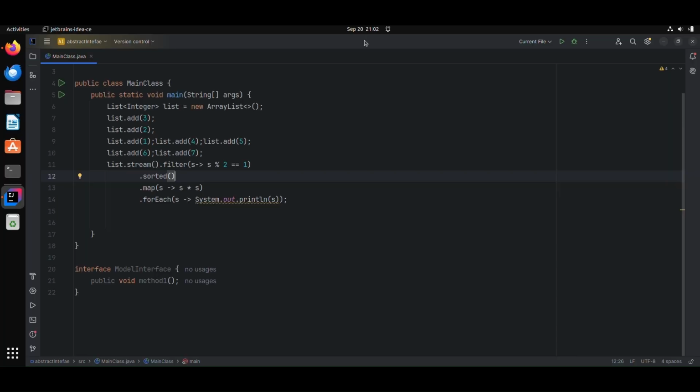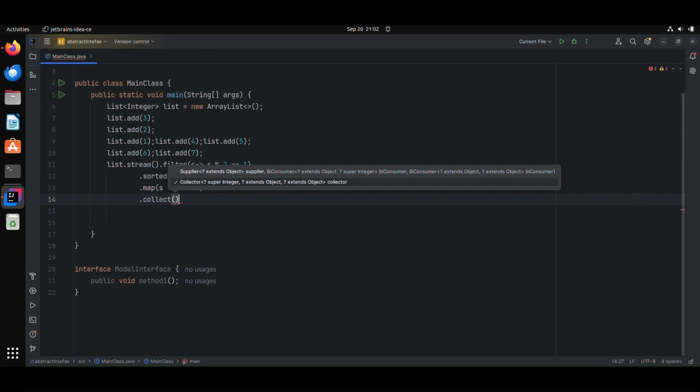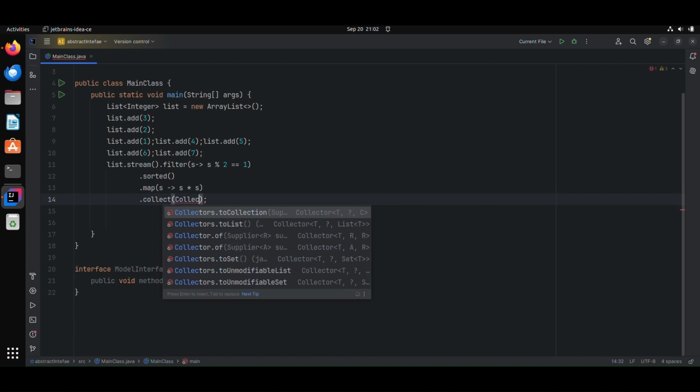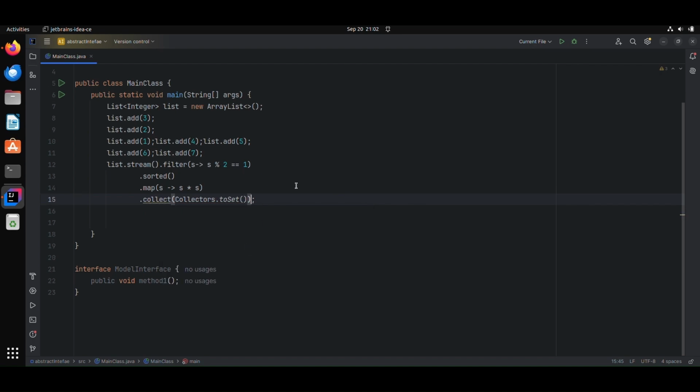Okay, now we can replace this forEach with the collect method in the stream so that we can understand how we can use the collectors. The collectors have a lot of functions. We can convert the result to a list or set, or we can group and convert that to a map, and a lot of things. Now I am going to demonstrate how we can convert to a set value. So this will return a set.